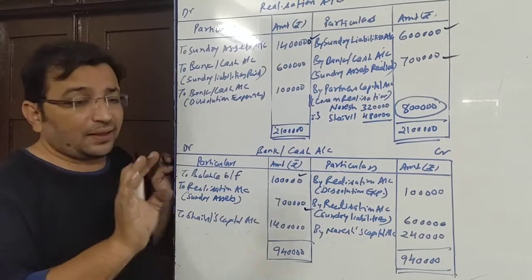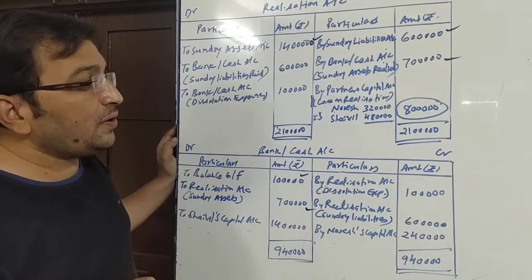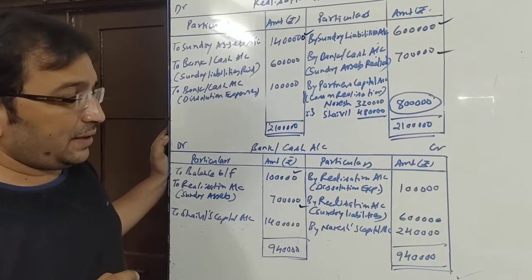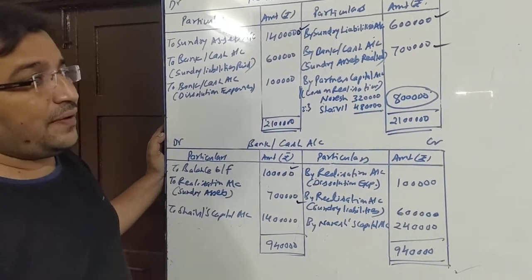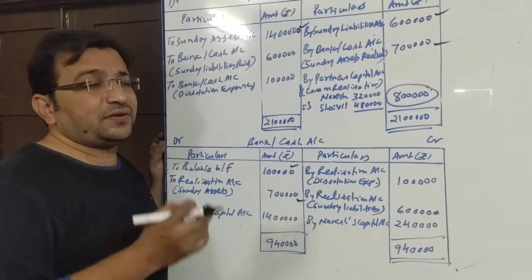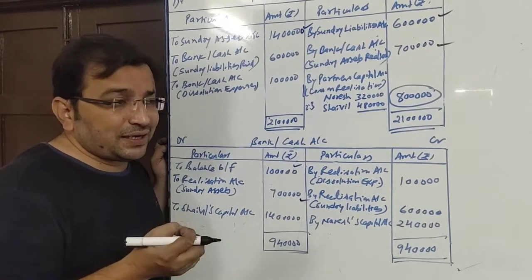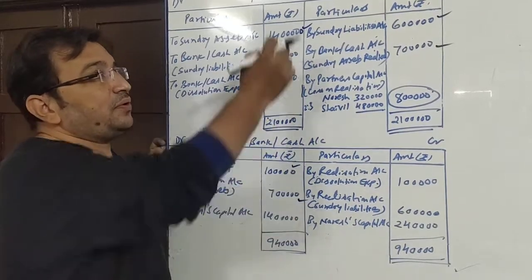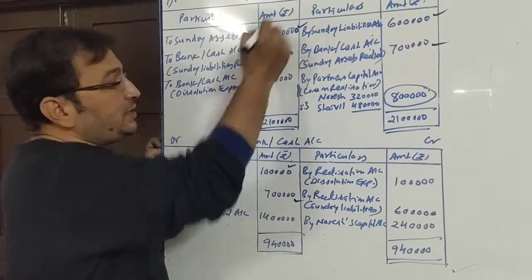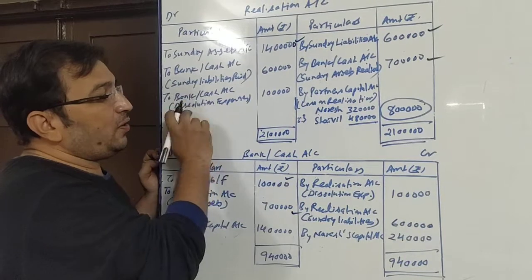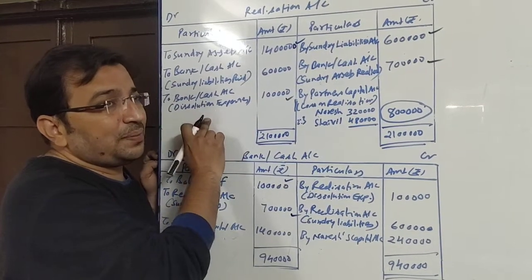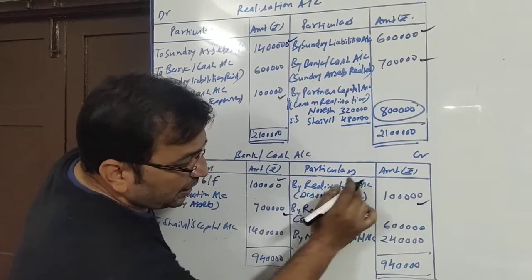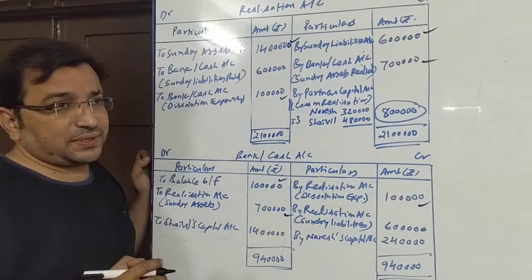Okay friends, one more piece of information is given to us: dissolution expenses rupees 1 lakh. We know the entry for dissolution expense is realization account debit to cash account or to cash/bank account. So it will be shown at the debit side of realization account by writing it to bank/cash account, and the same will be written at the credit side of bank account. So here it is by realization account, dissolution expense.